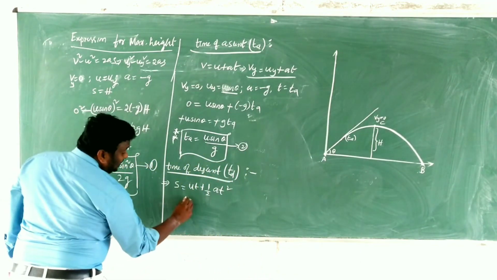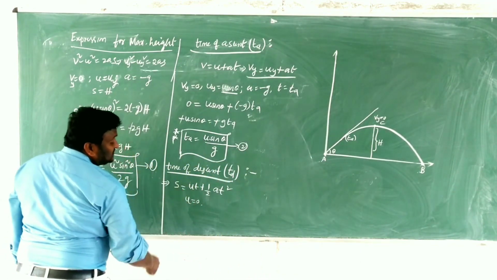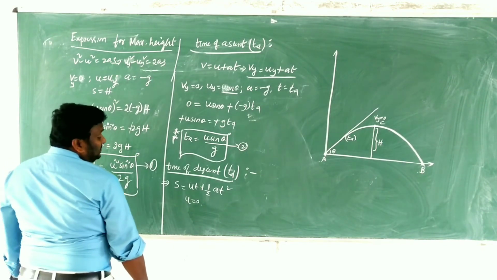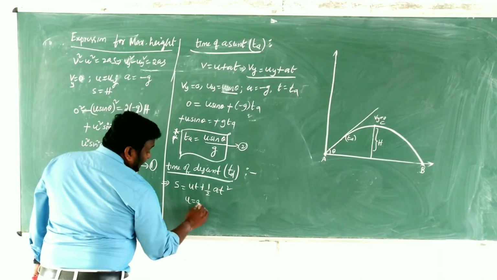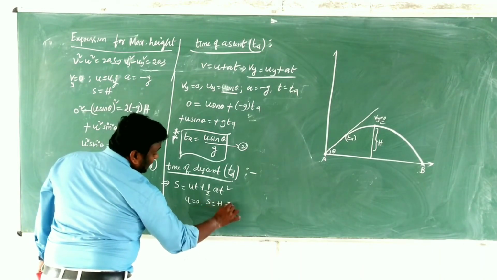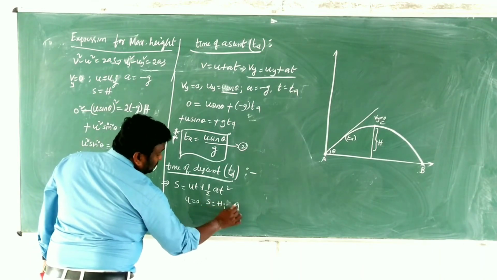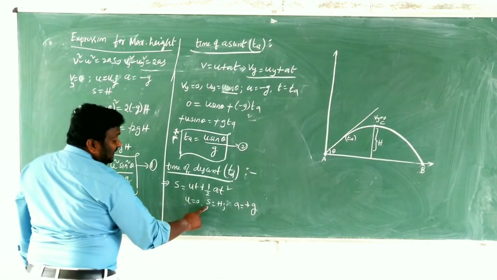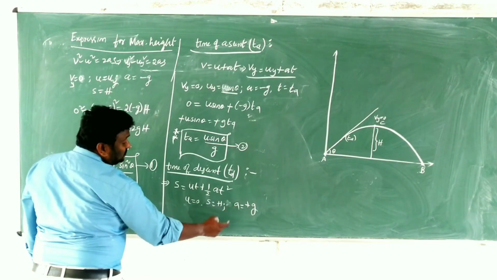That's why in this case the initial velocity u is 0, s is equals to h, and a is equals to plus g.